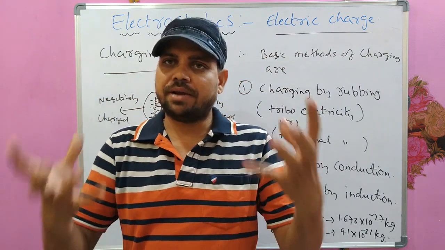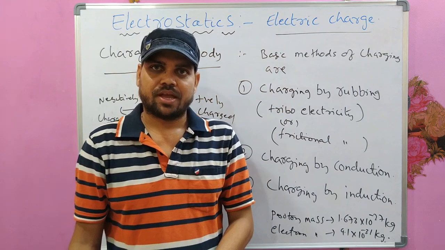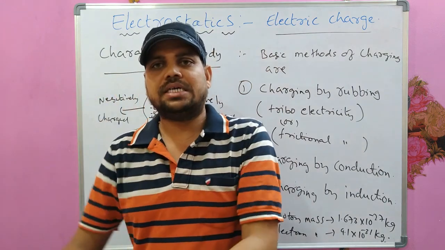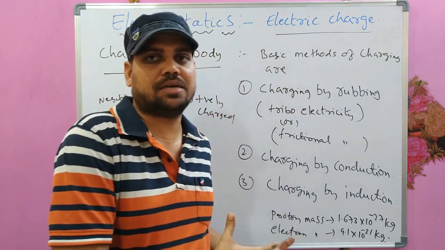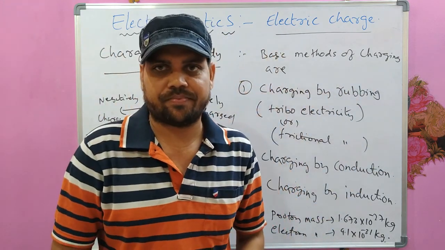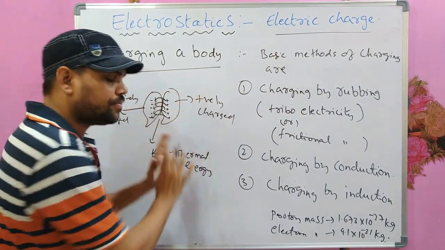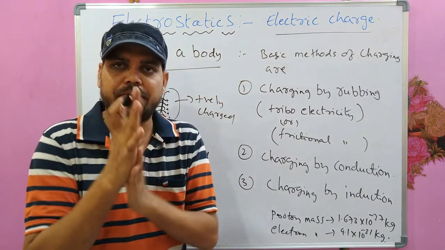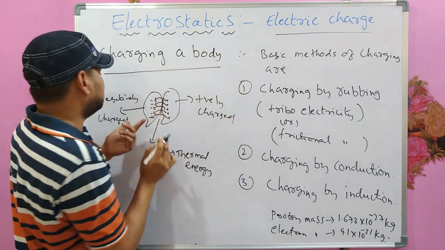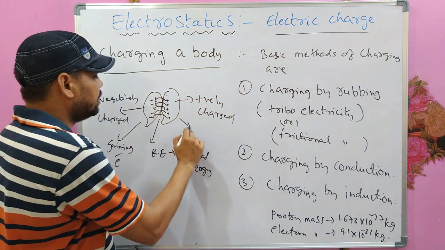If the positive charge is accumulated on the body, means the body is losing electrons. If the negative charge is accumulated on the body, it is gaining the electrons. That is how you have to understand. But in normal state, all the atoms are neutral, equal number of protons and equal number of electrons. Okay. For example, in this case, if you are rubbing two bodies, initially they were neutral, but because of this rubbing, some of the electrons from this body are transferred to this body, so that this is becoming negatively charged, so gaining electrons, and here they are losing electrons.